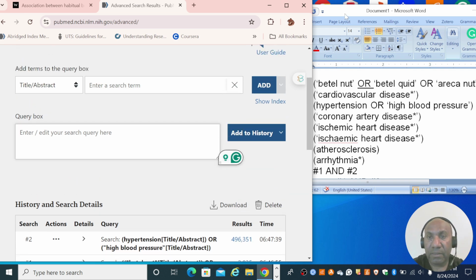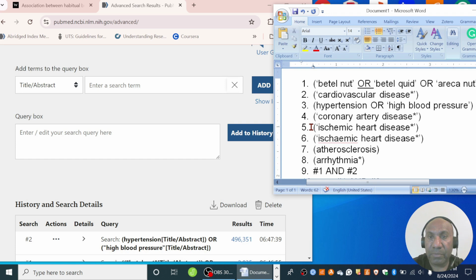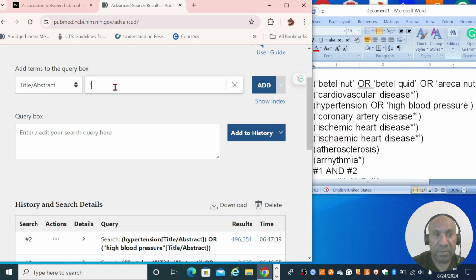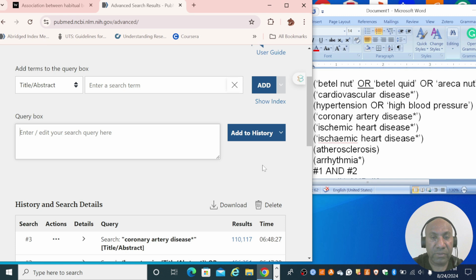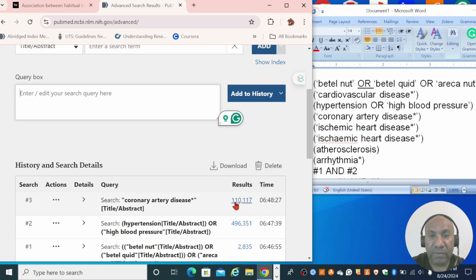Okay. Still continuing on. And in step number 4, I'm looking for all the papers that have the keywords coronary artery disease. So I'll say coronary artery disease, and I'm using the modifier asterisk so that it will include either the root word disease or diseases, and for that you can use the modifier asterisk. I add that to the query box and I add to history, so it gives 100,000 hits.